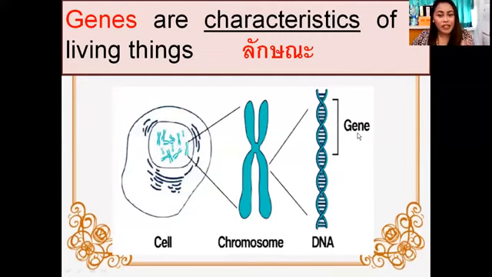Where does it come from? Genes come from our mother and father. Genes are characteristics that come from mother and father. So for example, if your mother is an American and your father is also an American, you will get what hair color? Yes, blonde hair. And how about your eyes? Blue, green, gray eyes. And white skin.